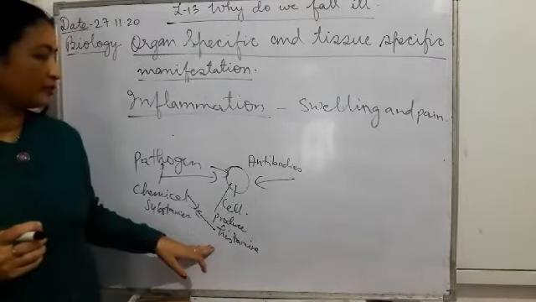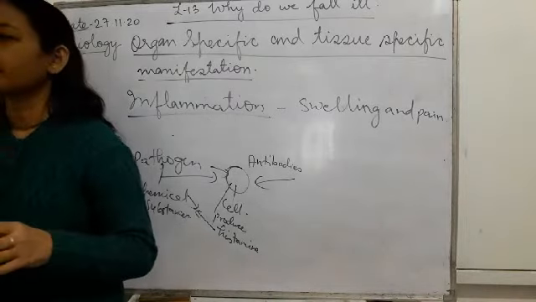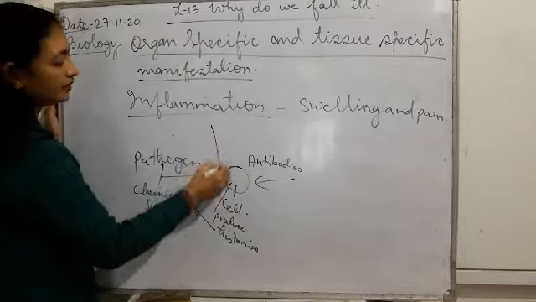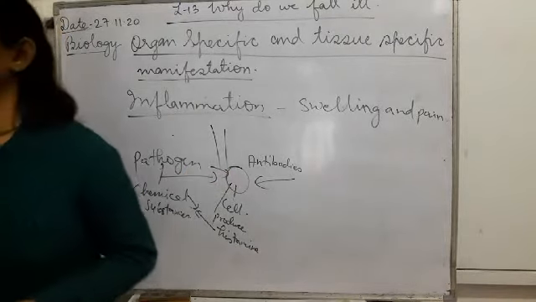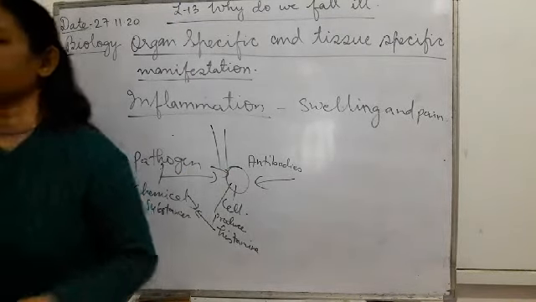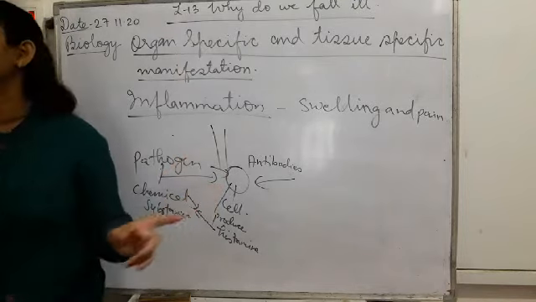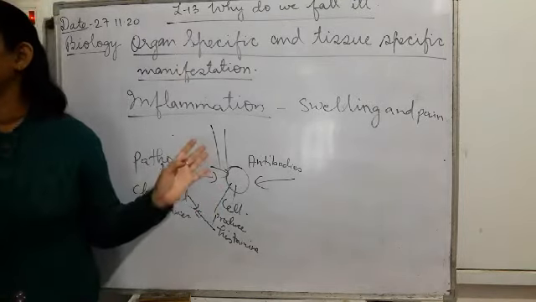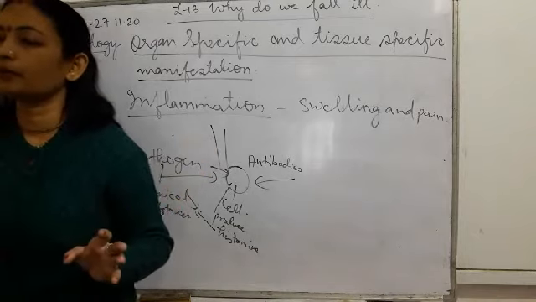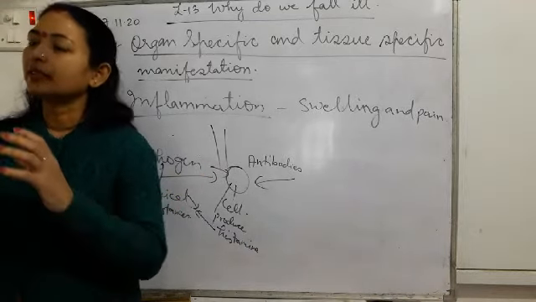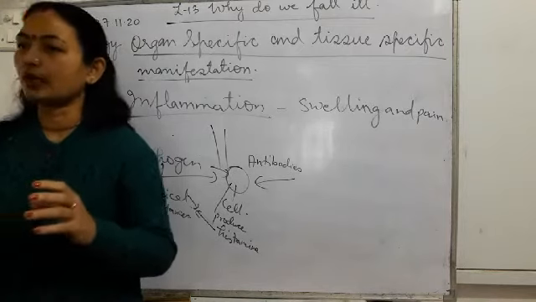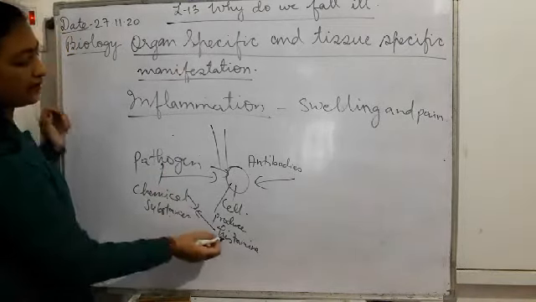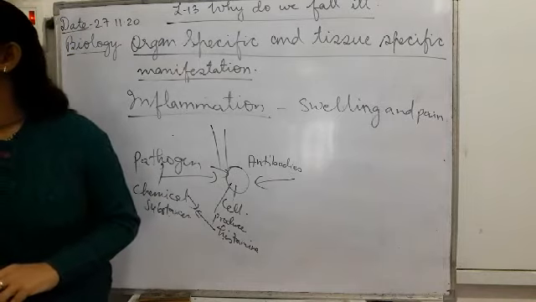As a result of these two substances, what happens? The inflammation takes place, and here the blood capillaries which are present here become permeable. Blood capillaries around here become permeable. Permeable means it can now allow substances to move out. So because of these two substances, chemical substances of the pathogen and the histamine produced by the tissue or the cell,